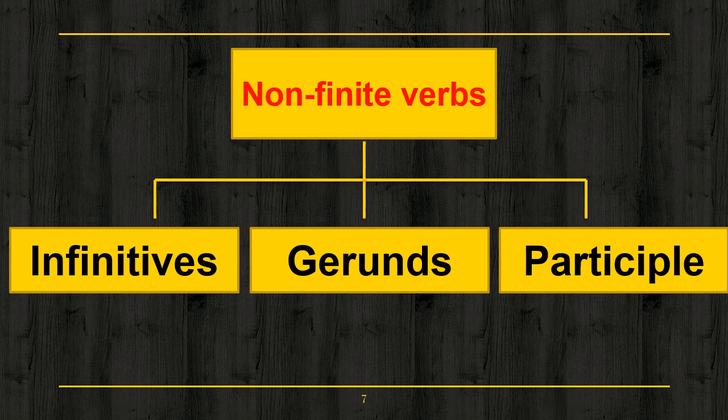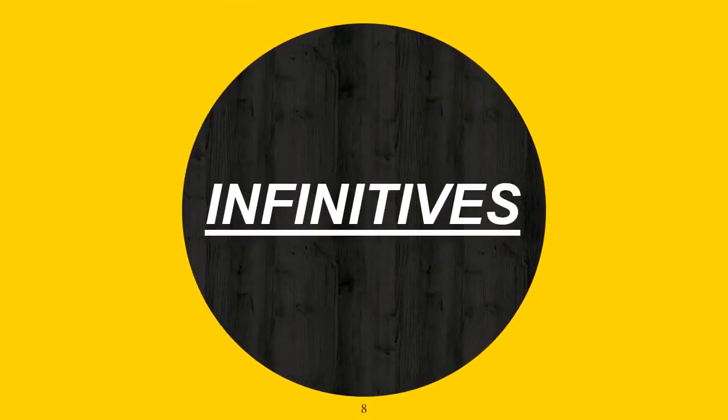Now, non-finite verbs are further categorized in three parts: infinitives, gerunds, and participles. Okay, so what are non-finite verbs? The verbs which do not change according to the subject are known as non-finite verbs. These are categorized in three types: infinitives, gerunds, and participles. Okay. Now in this video we shall read about infinitives and gerunds. So let's start with infinitives.